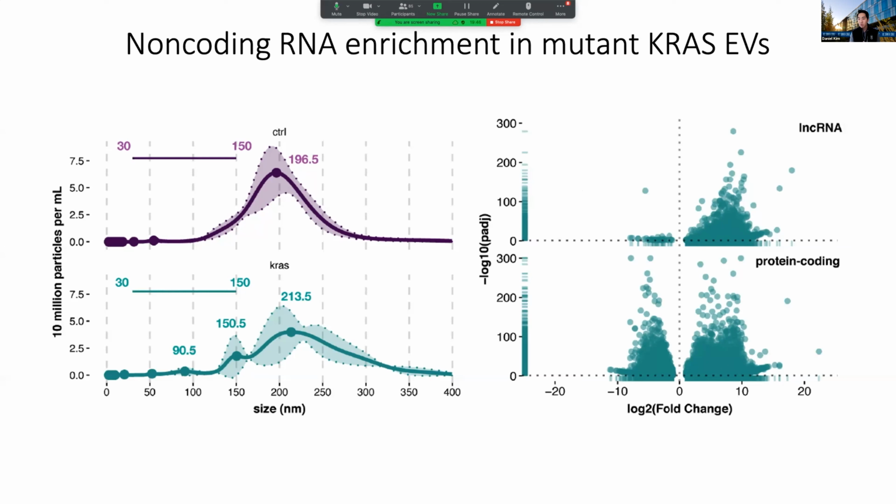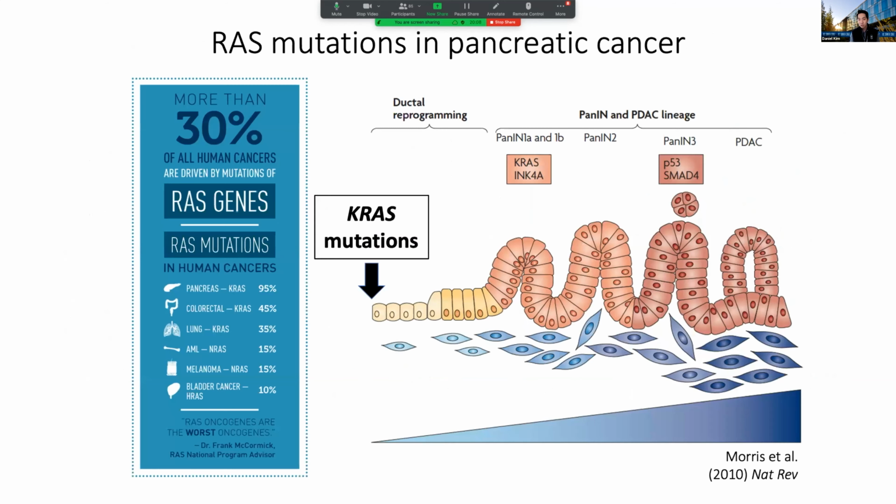And so in these mutant RAS cells, these cancerous lung cells, you can see that there are tons of these non-coding RNAs, what we call long non-coding RNAs or lncRNAs. There are thousands of these that are preferentially being released by these cancer cells. It is giving us information about this mutational signature within these cells that we hope to harness and leverage for cancer early detection. And so we wanted to see, is this also true in patients?